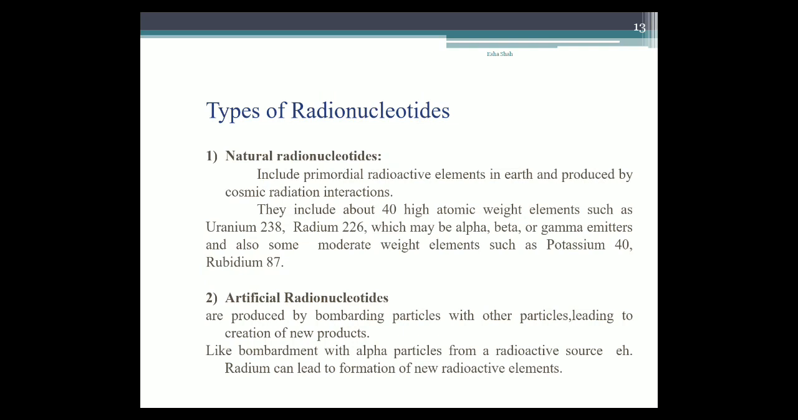Second one, artificial or synthetic radionuclides are produced by bombarding particles with other particles, leading to the creation of new products, like bombardment with alpha particles from a radionuclide source. Example, radium can lead to formation of a new radioactive element. Okay.